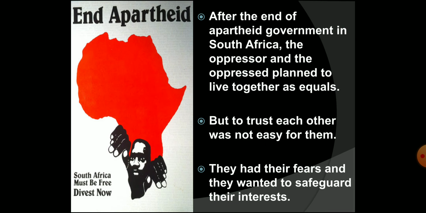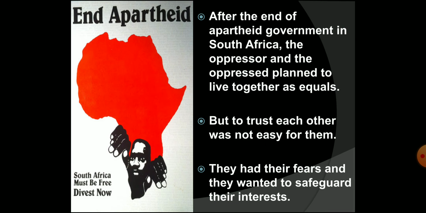In the newly born democracy of South Africa, both the oppressor, that means the previous government, and the oppressed, that means the blacks, were planning to live together as equals. But it was not easy for both of them to trust each other. They had their fears that their interests would be neglected. They wanted to protect their interests.